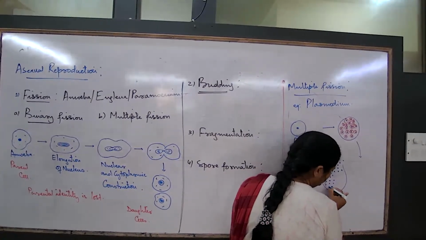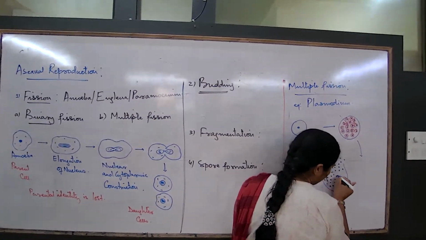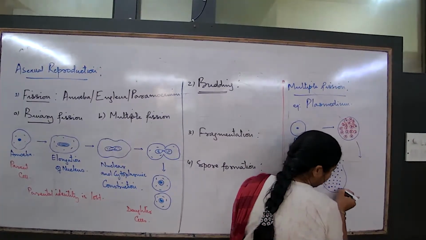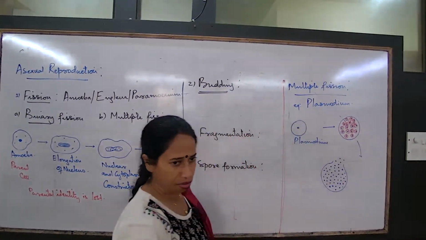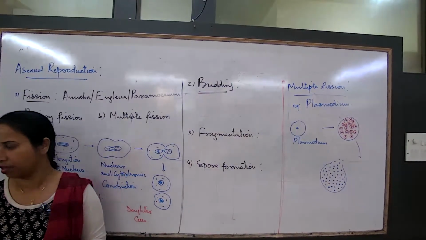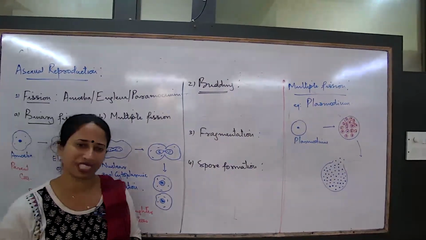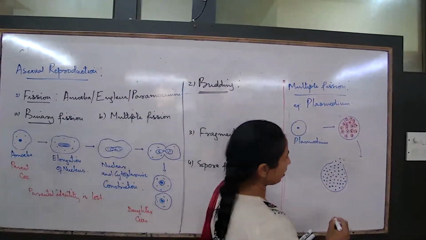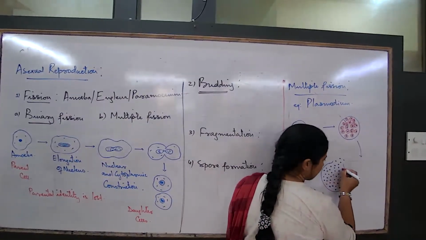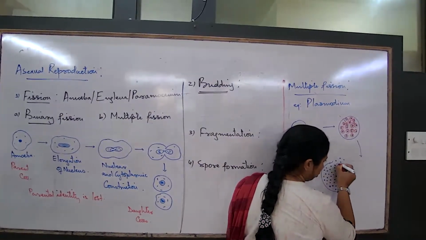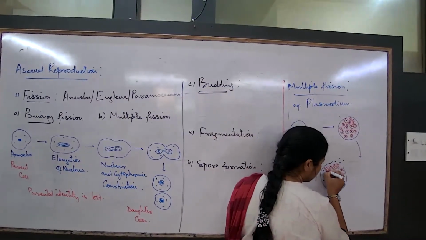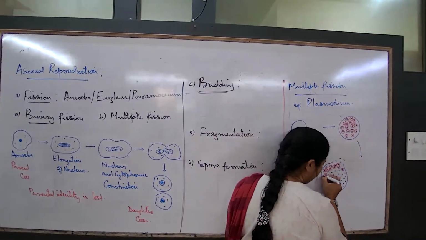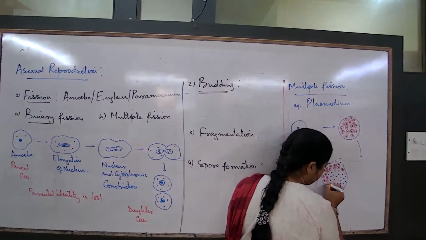Nuclei, plural of nucleus. They are known as nuclei. Each of these nuclei will be wrapped up by a small amount of the cytoplasm. When the number is so many that the membrane cannot hold, the membrane will burst out, and these new nuclei are released.